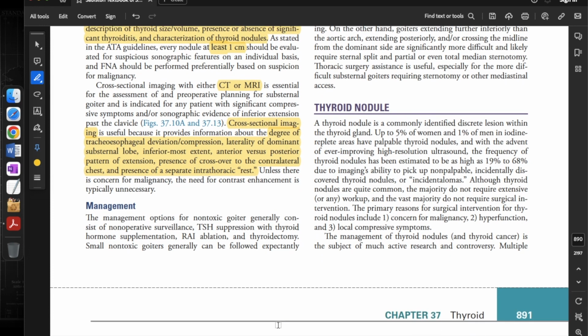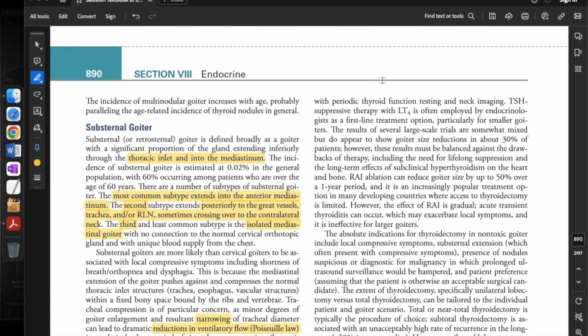Now, after the workup, the management options for non-toxic goiter generally consist of non-operative surveillance, TSH suppression with thyroid hormone supplementation, RAI ablation, and thyroidectomy. Small non-toxic goiter generally can be followed expectantly with periodic thyroid function testing and neck imaging. TSH suppressive therapy with LT4 is often employed by endocrinologists as the first-line option, particularly for smaller goiters.